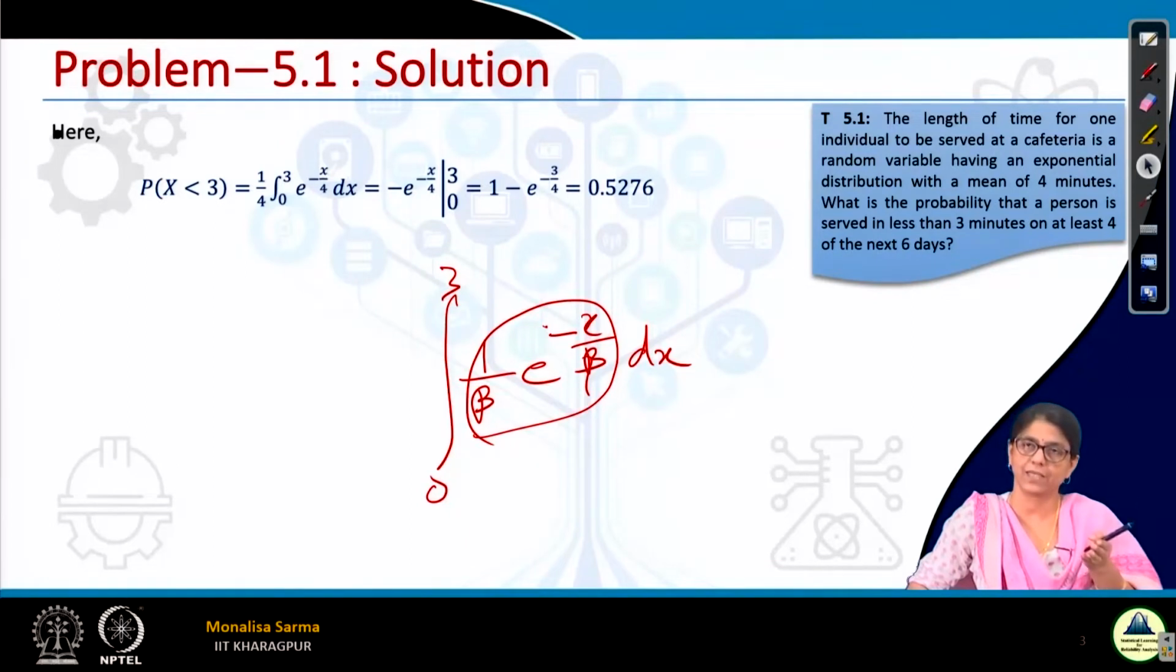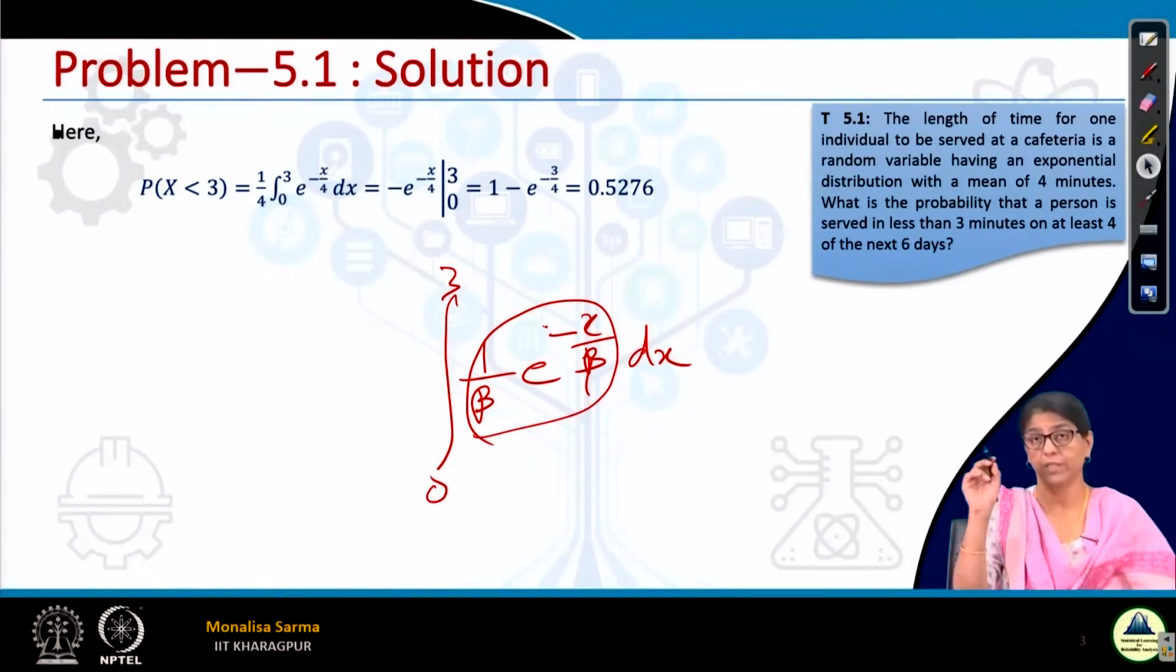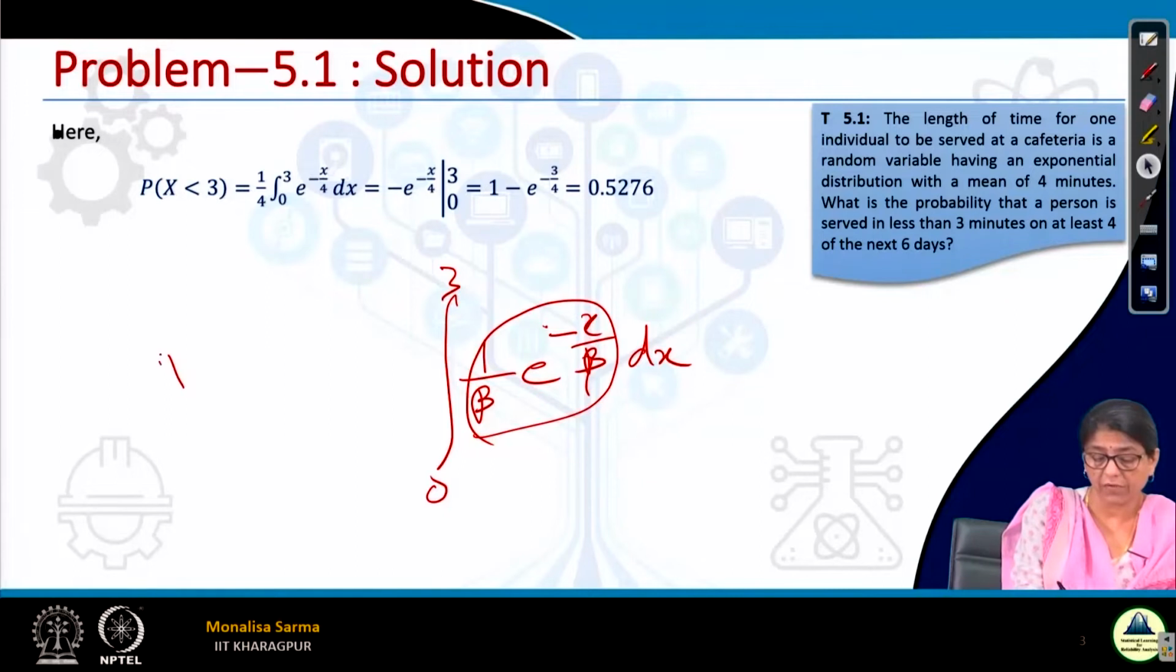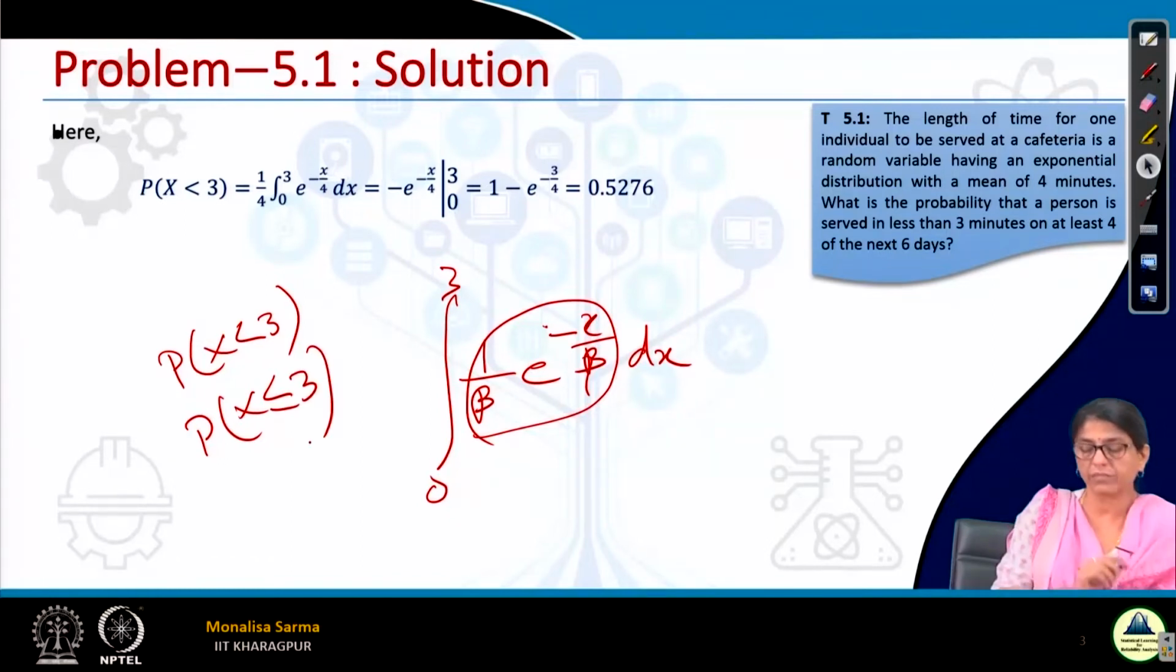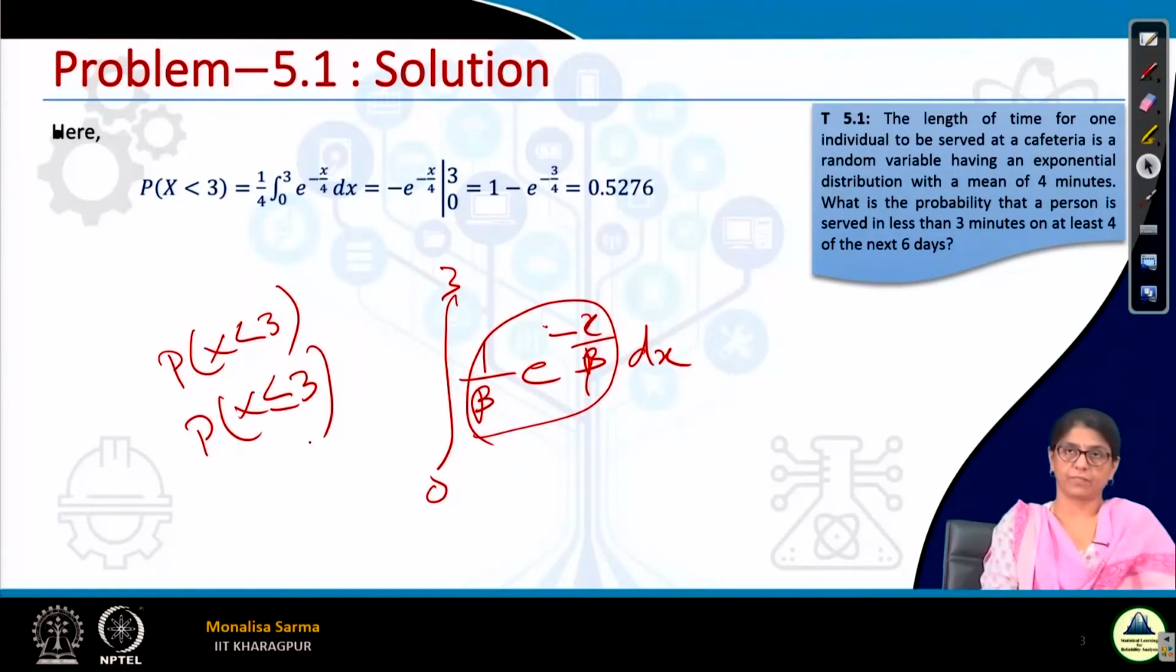A very important thing in continuous probability distributions: if I say P of x equals 3 and P of x less than or equal to 3, are they different things or the same? They are the same, because at x equals 3 the probability is 0. Similarly, whether I say greater than 3 or greater than or equal to 3, both are the same.